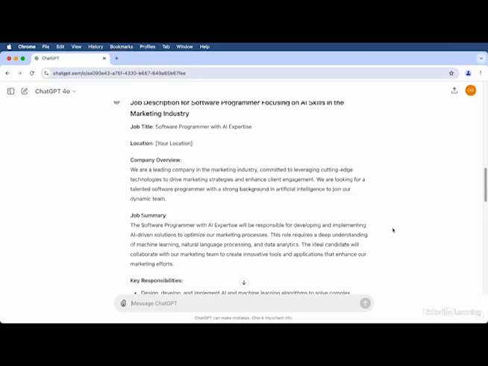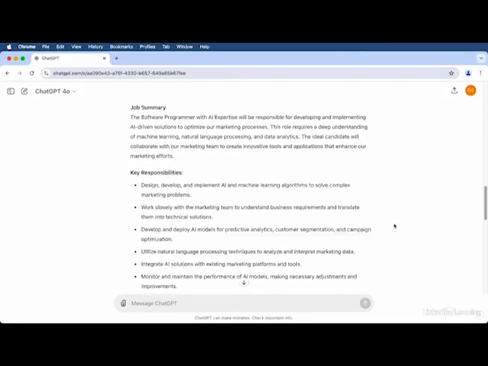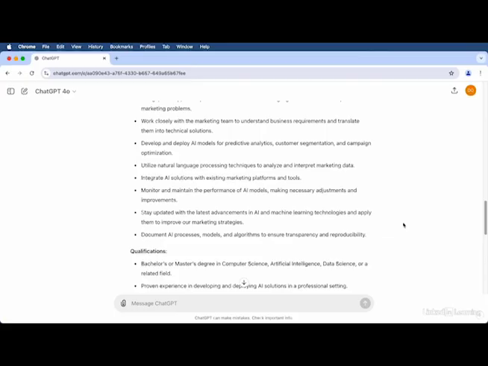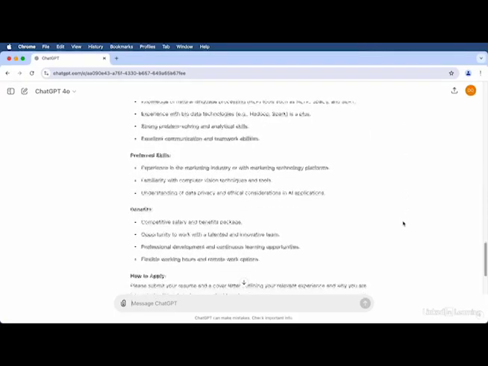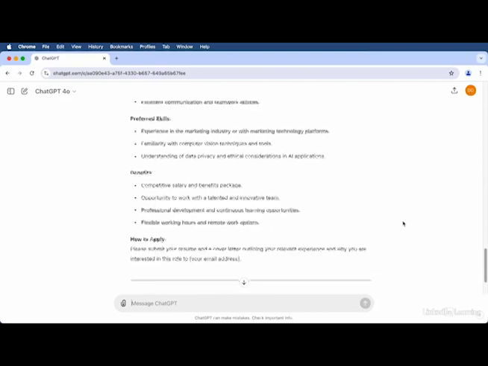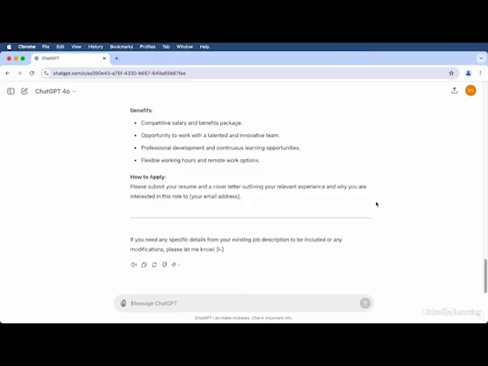If you put your website in there, it will give a more specific company overview, a job summary about it, all the key responsibilities, all the qualifications that are required, all the preferred skills, the benefits, and how to apply. So this is tremendously valuable. And as it says, any more specific details, please let me know, and that's what it will do.